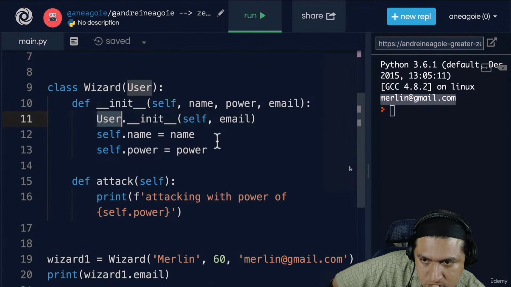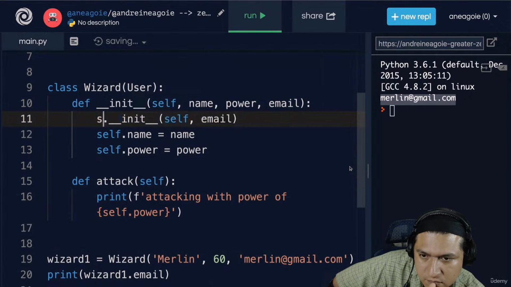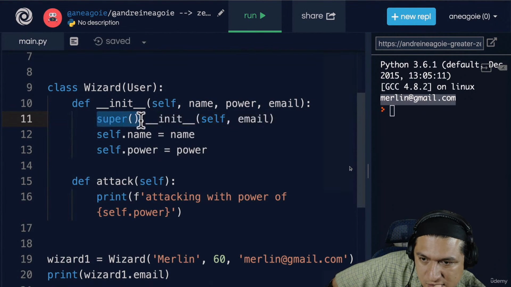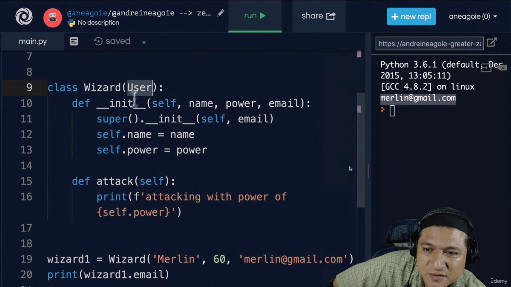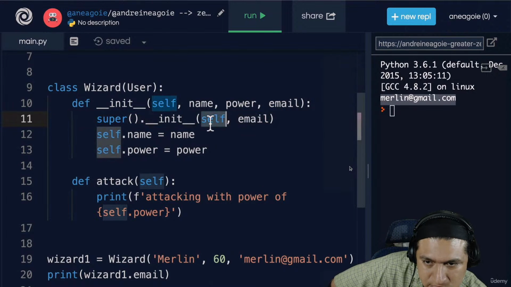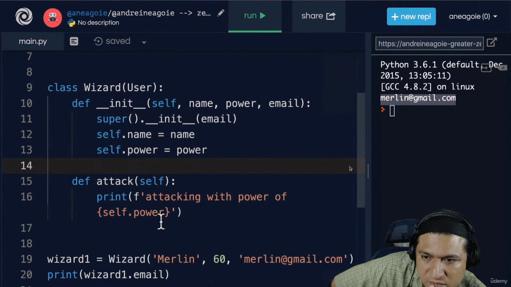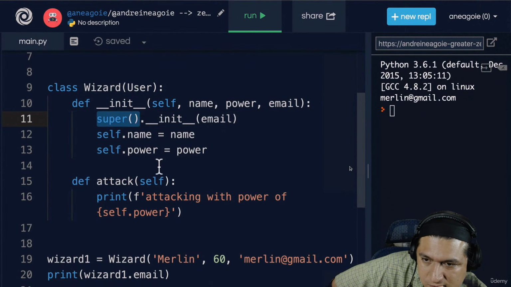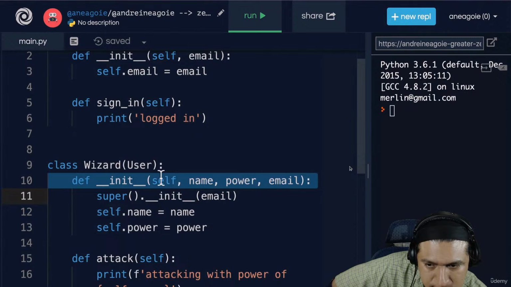Now, this is one way of doing it, and then there's another way, and it's called super. And it's a keyword, as you can see, it's being highlighted here. All we do is run super. And super is referring to the super class, or the class above, which is user. And this is actually a new addition as of Python 2.2. With super, we actually no longer need the self. So our code looks even clearer. And all we pass is this. And if we click run, we still get the same answer. Super allows us to refer to user this way and not have to worry about passing self.